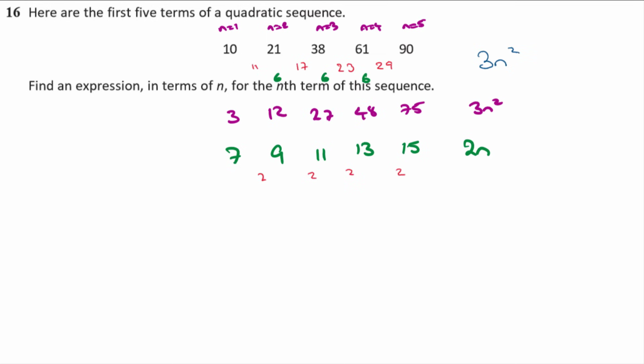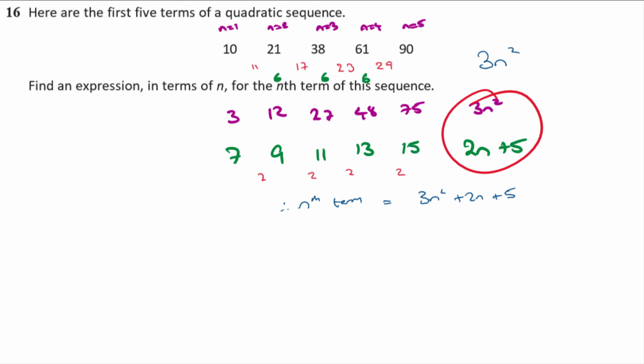And that is 5 more than 2n. So then we combine these 3 bits together to work out that the nth term of this quadratic is 3n squared plus 2n plus 5.